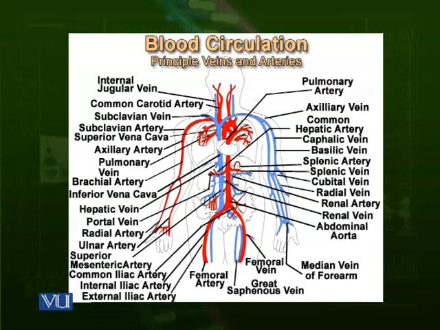Actually, there are two major veins which are returning blood to the heart. One is called superior vena cava and the other is called inferior vena cava. Superior vena cava is returning blood from the head, neck, shoulders and arms back to the heart. While inferior vena cava, as you can see in the diagram, is taking blood from all the other organs, the lower organs and the legs, and giving this blood to the heart.